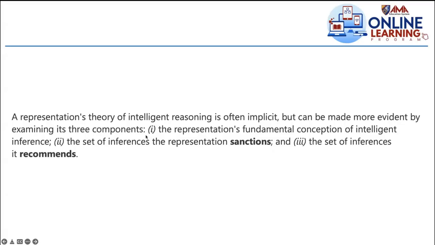So a representation's theory of intelligent reasoning is often implicit, but can be made more evident by examining three components. These three: the representation's fundamental conception of intelligent inference, so how does your machine view the conception of intelligent inference, what is that in that machine? And also the sanctioned inferences, and also the recommended inferences. So how will that machine think of these three components now?